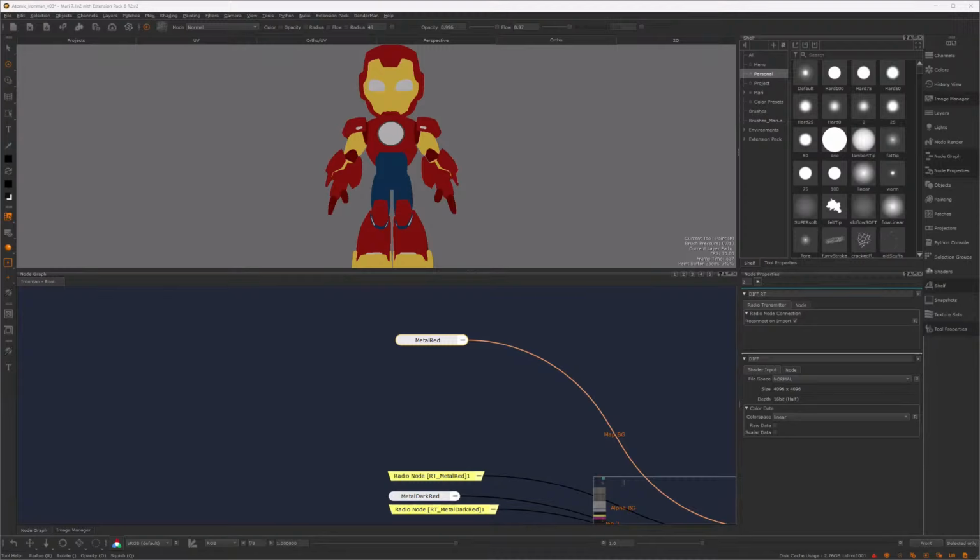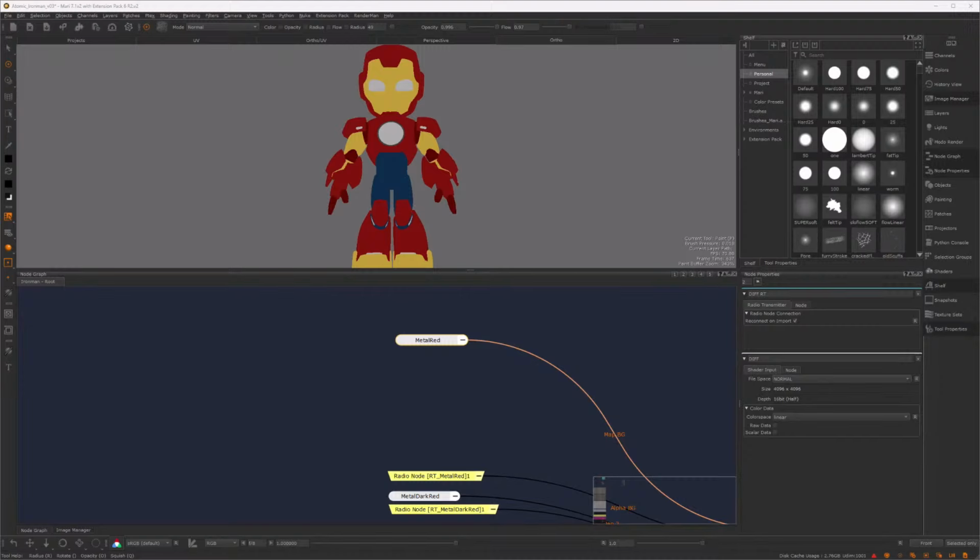So what does a battle damage look entail? Well, in the case of Iron Man, I will need to have a base metal since his suit is made out of that material. And on top of that, I will need to have a layer of paint. To achieve the battle damage look, that layer of paint needs to have all of the stuff that convey to the viewer that this suit has seen some action, like scratches and discoloration and grime and burn marks and all of the things that make an asset look good. So this is from a creative standpoint. Now, from a technical standpoint, how do I achieve that? Well, obviously, for the base metal, I will need a metal texture, and for the paint layer, I basically just need a color.